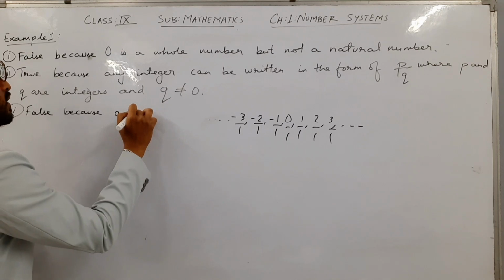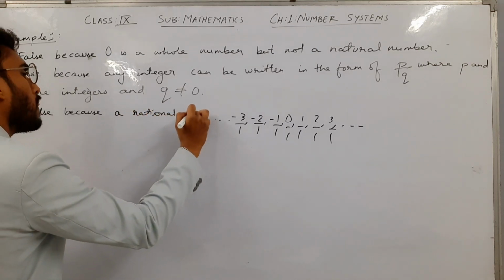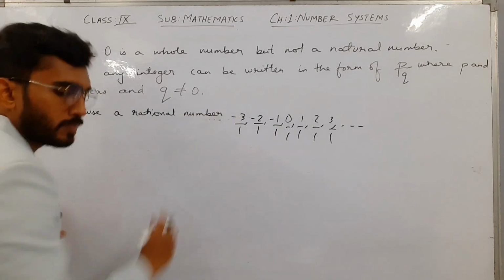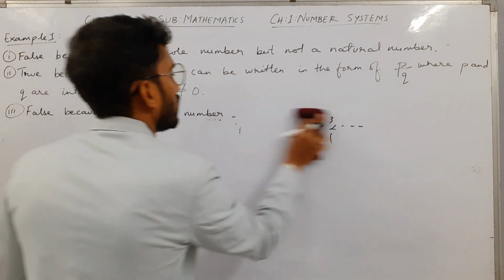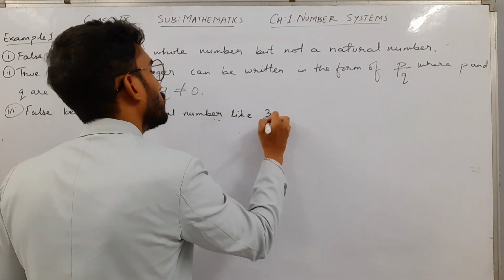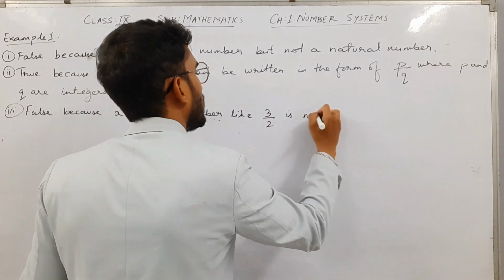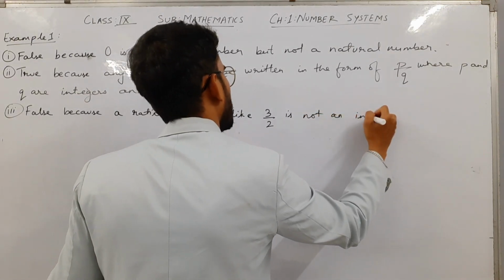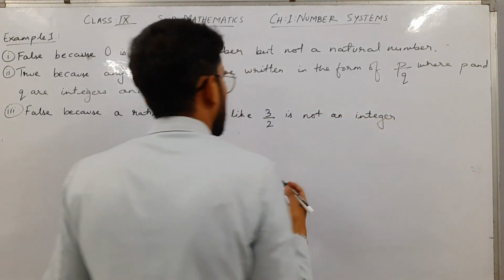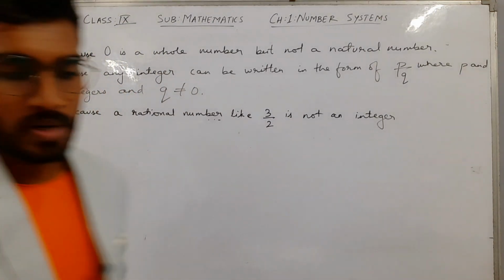A rational number, like if I say 3 by 2, is a rational number but is not an integer. You can see it is not an integer. So this is the solution for example number 1.